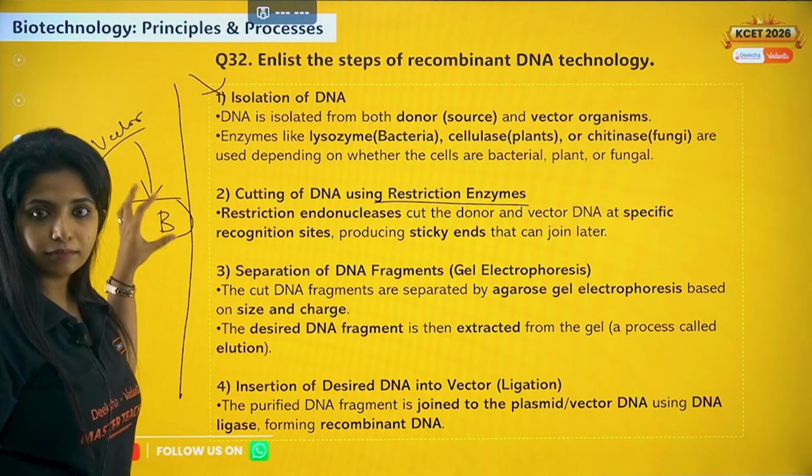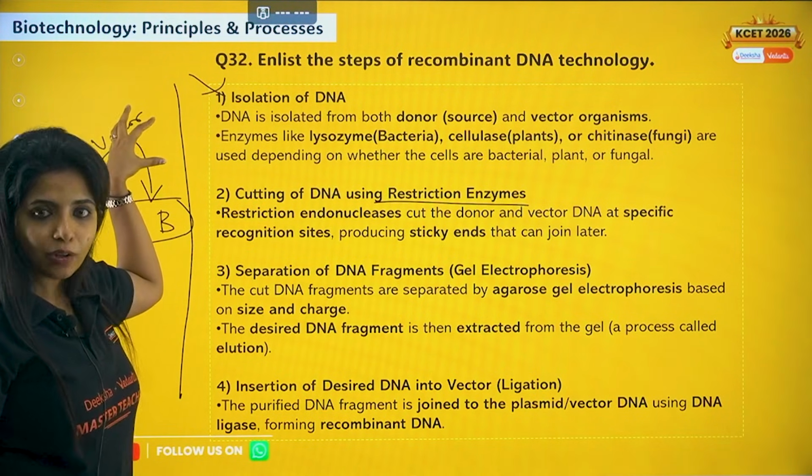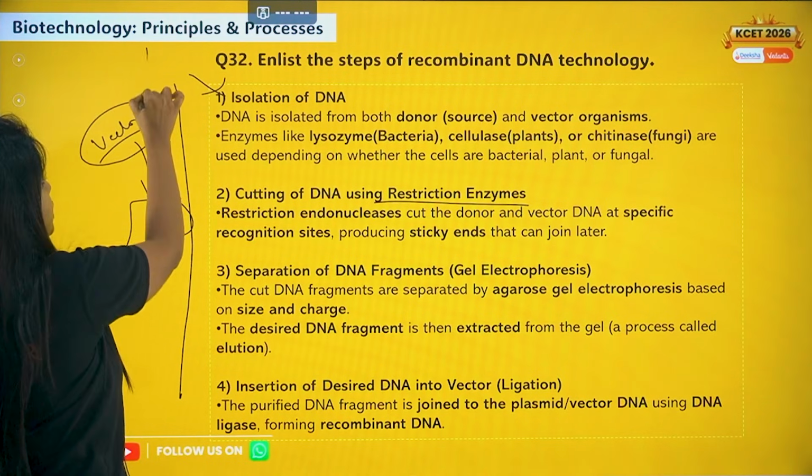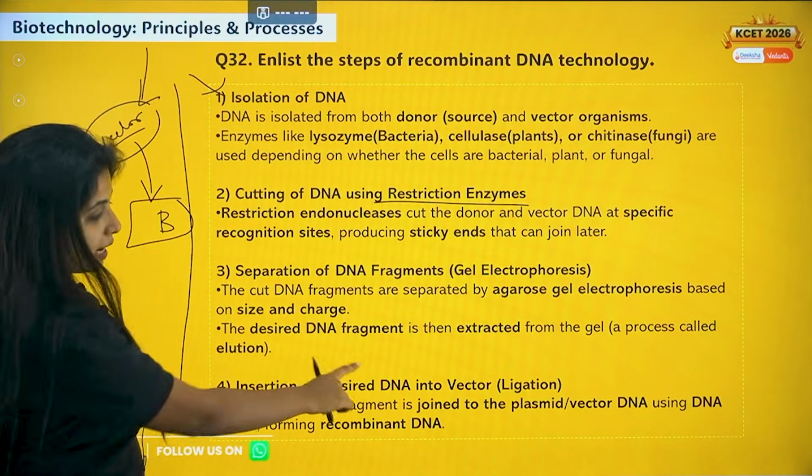Suppose it's an animal, then I'll use retroviruses. Suppose it's plants, I'll use Agrobacterium tumefaciens. Okay, so now this particular vector will be having my gene of interest. So my first thing is insertion of the DNA into the vector. So that has to be done.